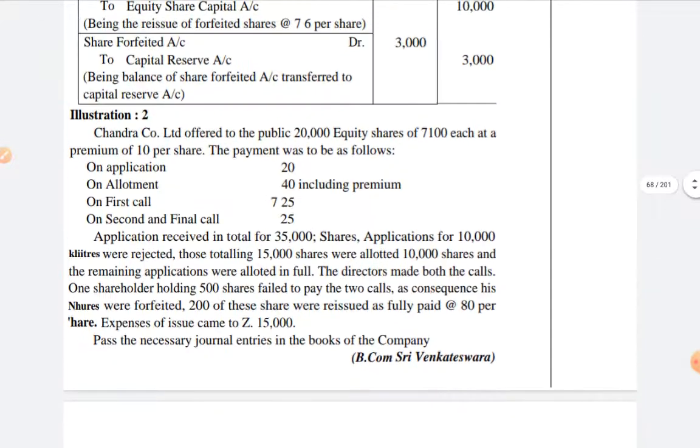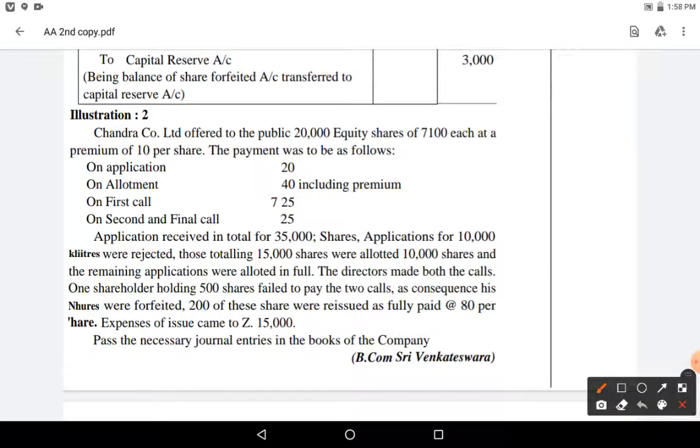Okay, so let us see illustration 2. There are some print mistakes, please don't consider those, like this 7, actually it is a rupee symbol. By mistake it has been there because in scanning it has happened like that.